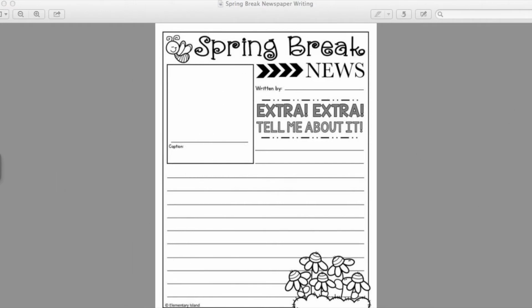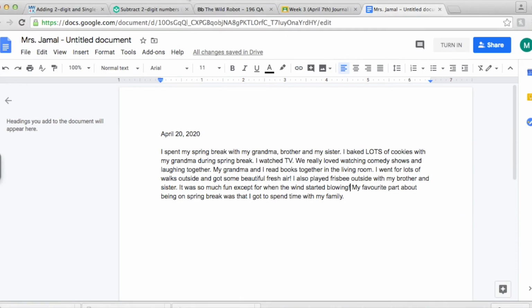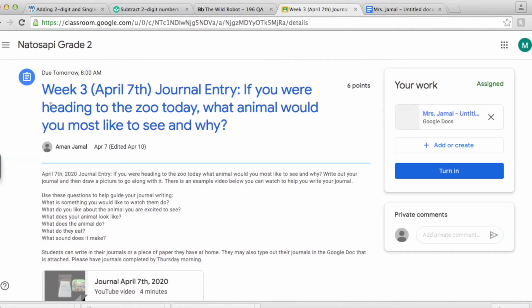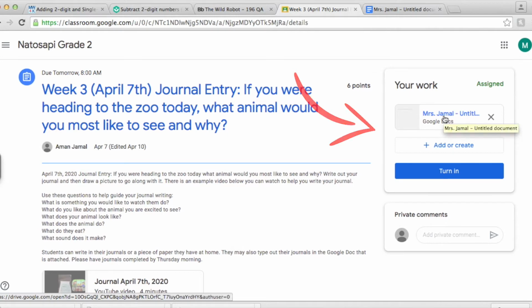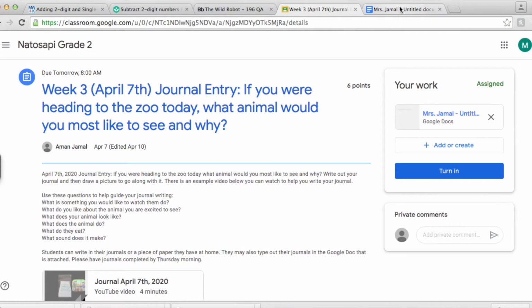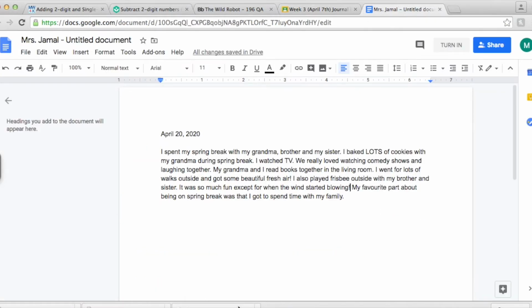So I'm gonna show you on Google Classroom what it's going to look like. When you get on Google Classroom, you can actually write your journal article in Google Docs. There's going to be a little button here. If you don't have paper at home or a pen or pencil, you can write your journal right here on Google Docs. You're going to click this right over here. It'll say your name and then Google Docs, and it's going to bring you to a page that looks like this. It's going to be empty. I already did an example journal in here, but yours will be empty and you can fill it out.